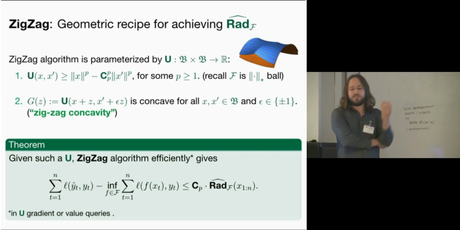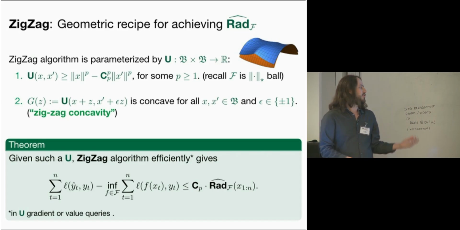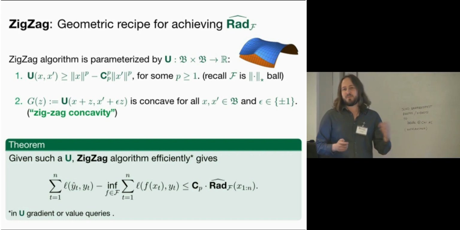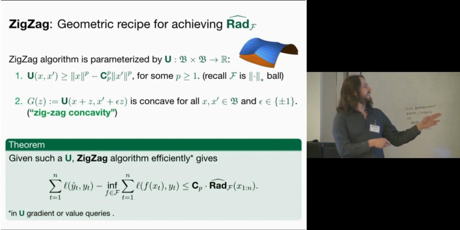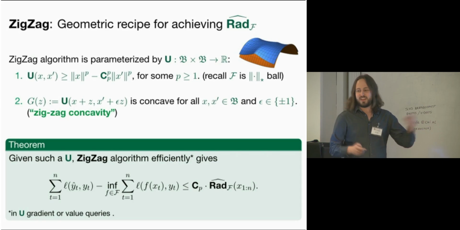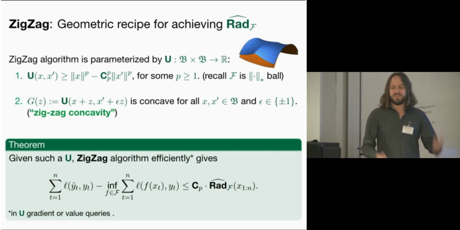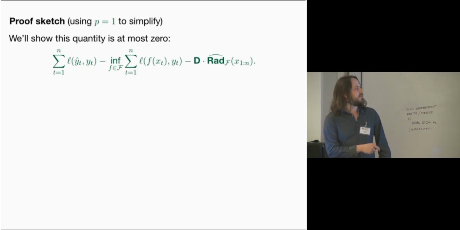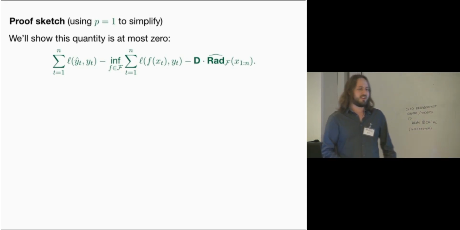And the running time for this algorithm is essentially just the running time of computing U, either U or its gradients. So let me simultaneously both prove that having such a U is sufficient and actually describe the algorithm. I'll motivate the algorithm using its proof. So let's just start with regret, and we're going to subtract off the regret bound that we're interested in.